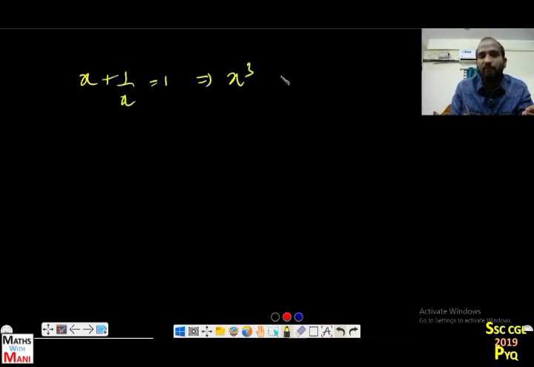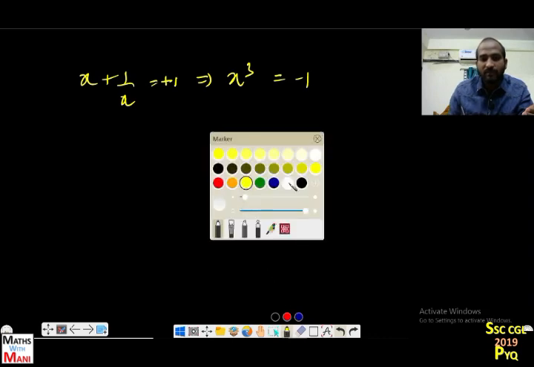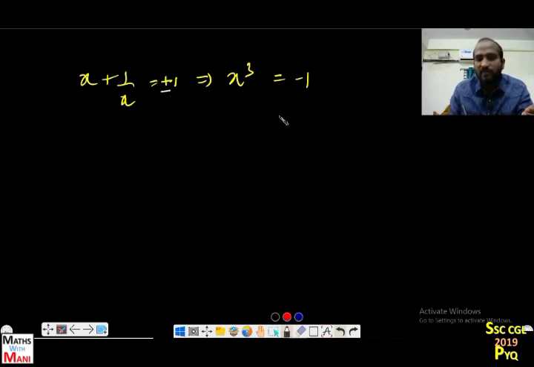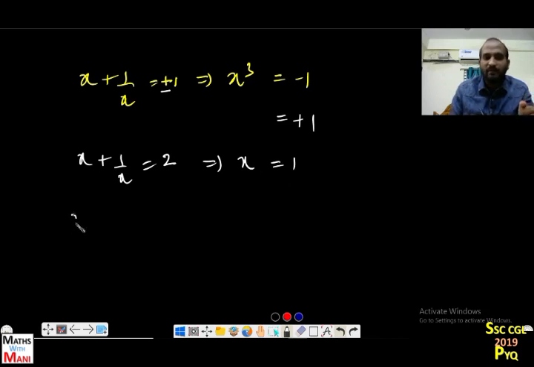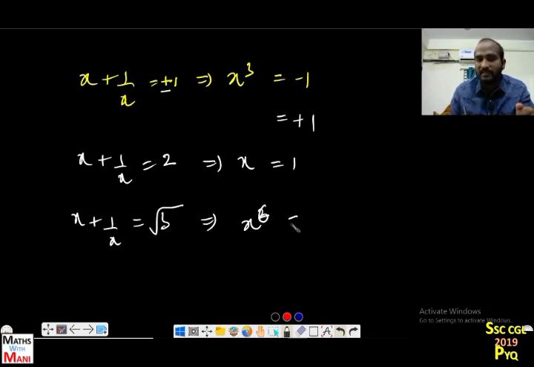Then what is the value of x cube? Minus 1. If it is plus 1, then x cube is minus 1. If it is minus 1, then what is the value of x cube? Plus 1. Similarly, if x plus 1 by x is equal to 2, then definitely what is the value of x? 1. If x plus 1 by x is equal to root 3, then what is the value of x power 6? It is equal to minus 1.